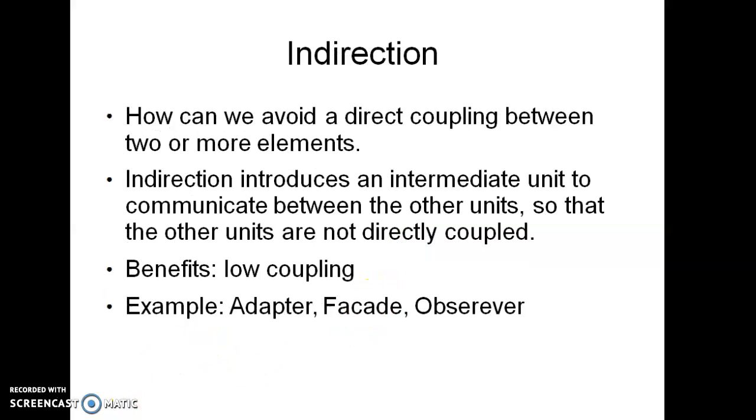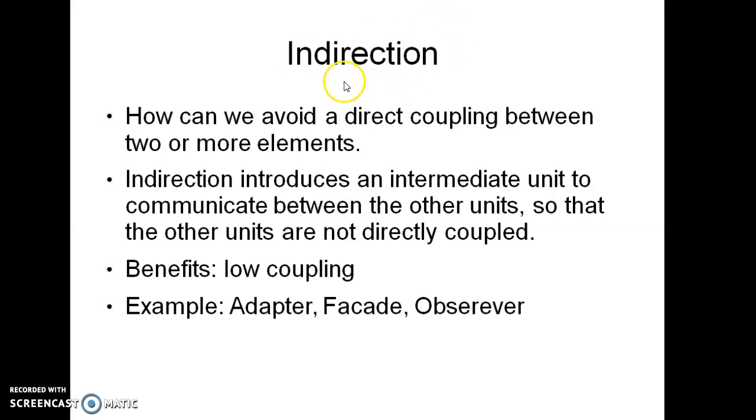The next is indirection. As we have said, there is a lot of coupling between the different elements, or between the domain objects. There is direct coupling, and many times the coupling becomes very common in the elements. So indirection is introduced as an intermediate unit for the communication between two different units.